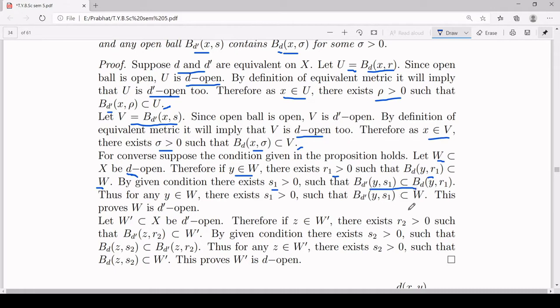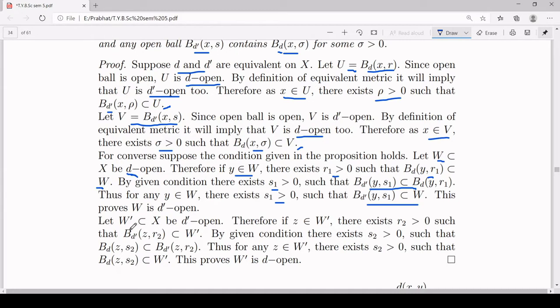Thus, for any y inside W, there exists S1 greater than 0 such that B_D'(y, S1) is a subset of W, because B_D'(y, S1) is a subset of B_D(y, R1) and B_D(y, R1) is a subset of W. Therefore, B_D'(y, S1) is a subset of W, and that proves that W is open with respect to the metric D dash.